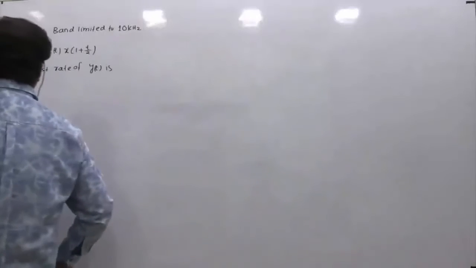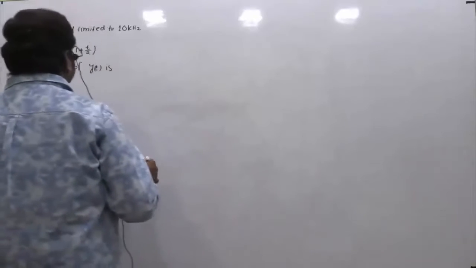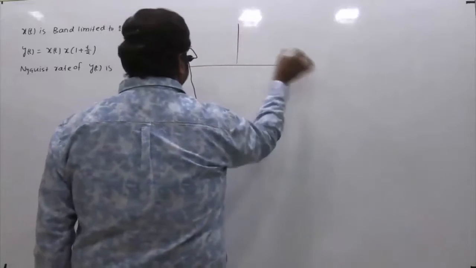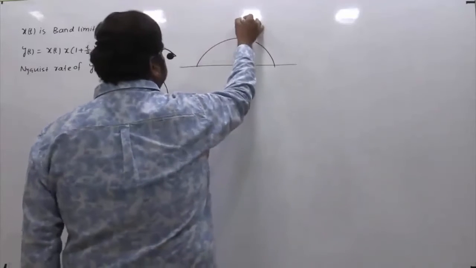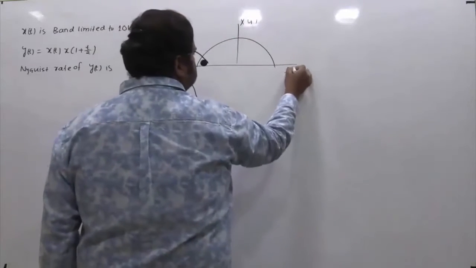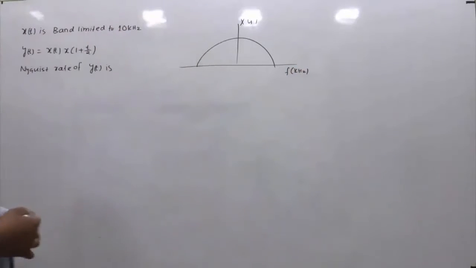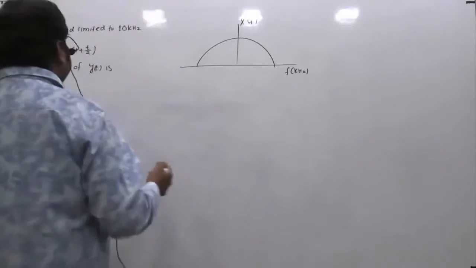So basically x of t is a baseband signal and is band limited to 10 kHz. We are supposed to comment on the Nyquist rate of y of t. Okay. So x of t is band limited to 10 kHz. So from this we can have the rough sketch of its corresponding spectrum. So if this is x of t, this is x of f. I am taking this as the f axis and this is in kilohertz, because the information is given in f notation, not in omega, and that too the frequencies are in kilo. So I am just taking this axis in kilohertz units. And it is band limited to 10 kHz.